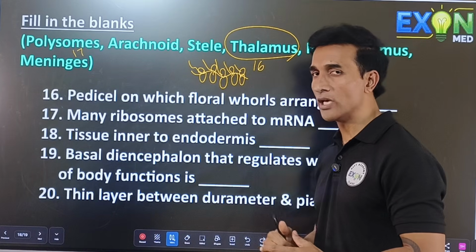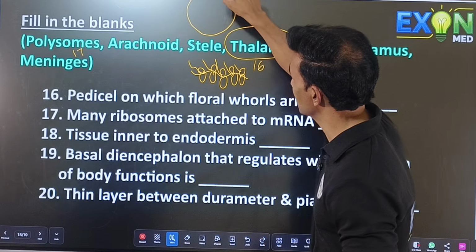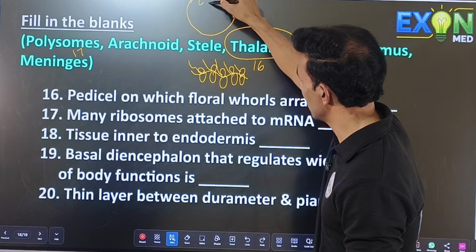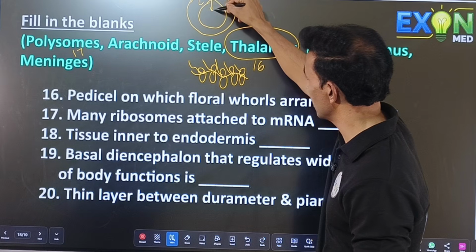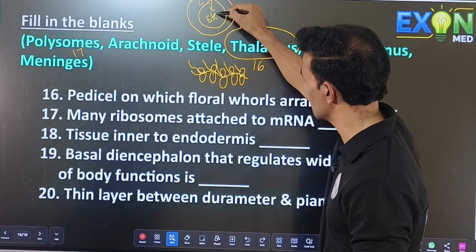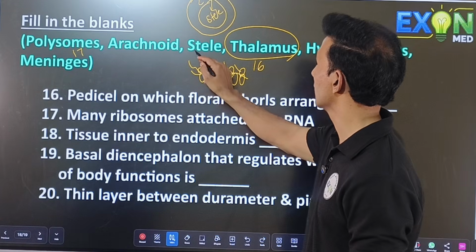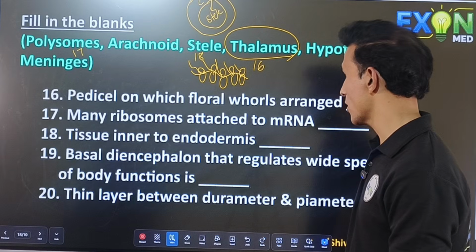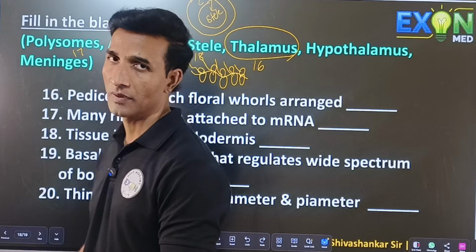Tissue inner to endodermis is. This is epidermis. We have cortex, then comes endodermis, and all the tissue inner to endodermis we call the stelar region or stele. So the answer is stele. Basal diencephalon that regulates a wide spectrum of body functions is.